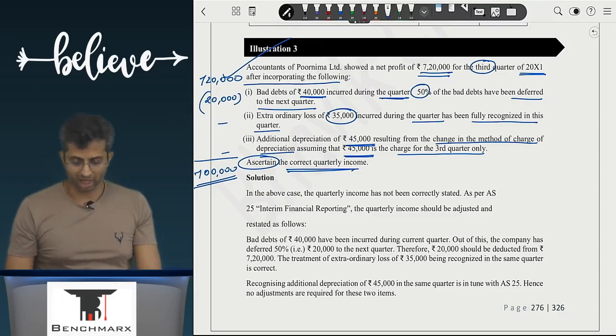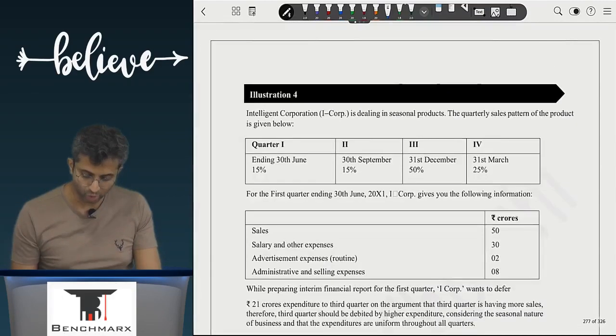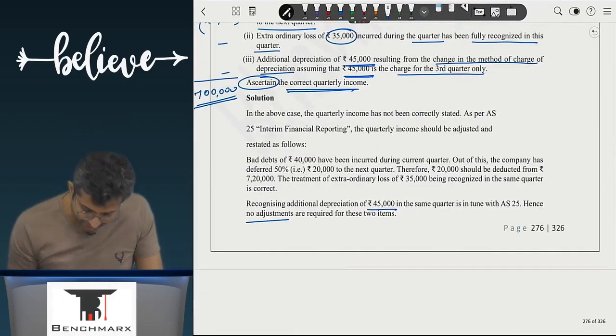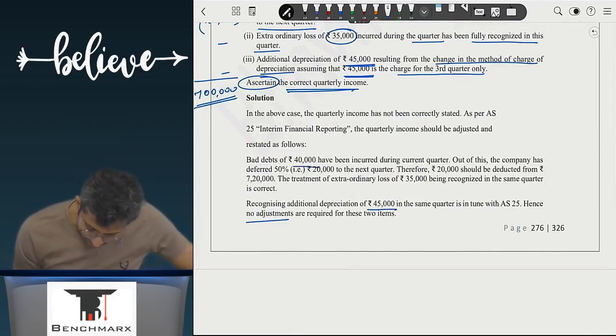7 lakhs. Are we clear with this? Yes. So for 45,000, no adjustment. So if I go to see, this should ideally be 7 lakhs. So bad debts of 40,000 have been incurred during the current quarter. On this, company has deferred 50%. Therefore, 20,000 should be deducted from 7 lakh 20.